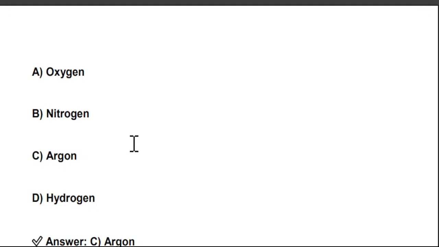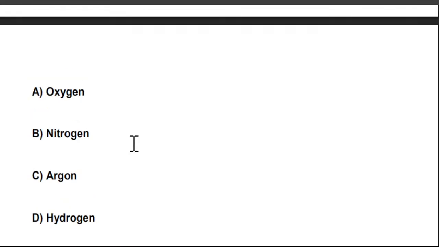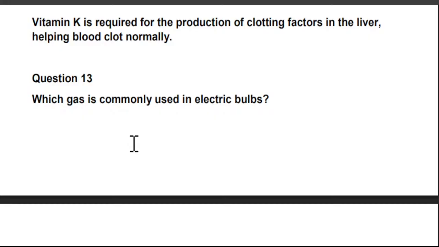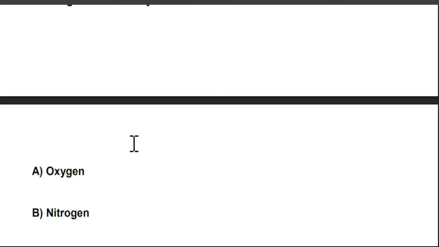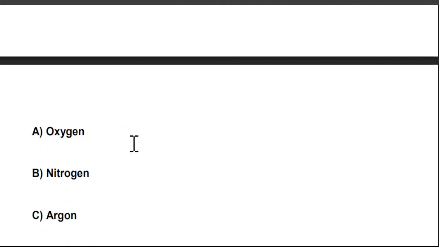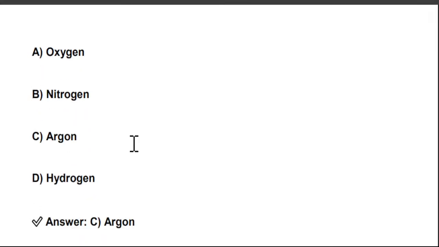B. Nitrogen. C. Argon. And D. Hydrogen. What is the question? What is being asked? Which gas is commonly used in electric bulbs? In electric bulbs, which gas is used? A. Oxygen. B. Nitrogen. C. Argon. And D. Hydrogen. So the right answer is option C.